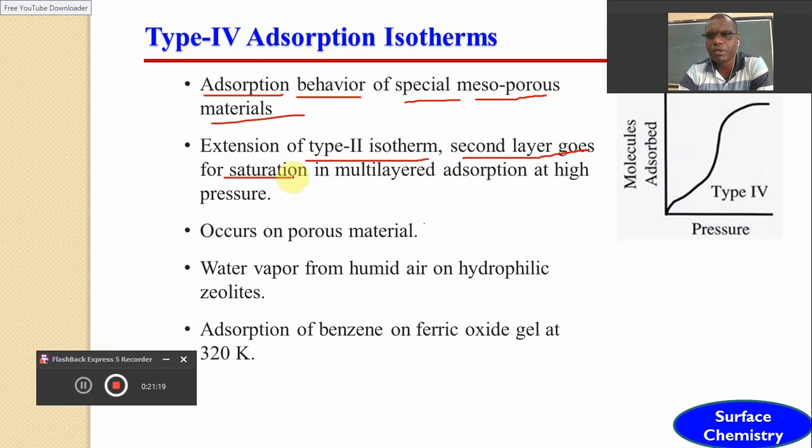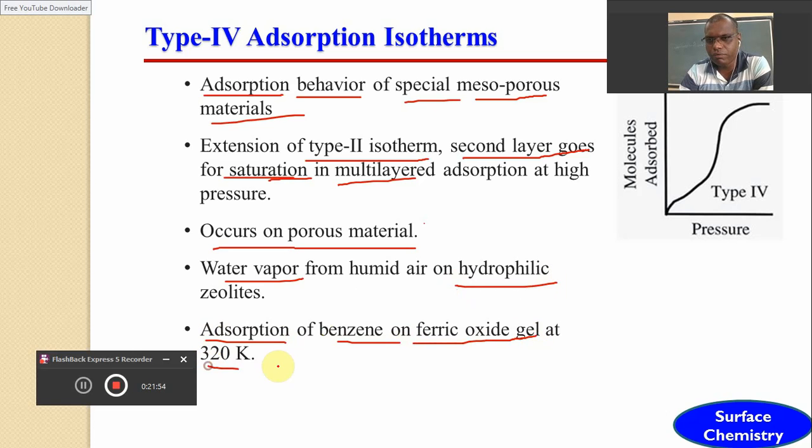In type 2 the rate of adsorption in multilayer adsorption goes on continuously increasing, but in this case the rate of adsorption in multilayer adsorption shows a saturation point at very high pressure. It generally occurs on porous material, and the examples are deposition of water vapor from humid air on hydrophilic zeolites, or the adsorption of benzene on ferric oxide gel at 320 Kelvin.